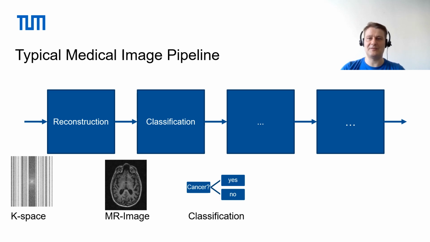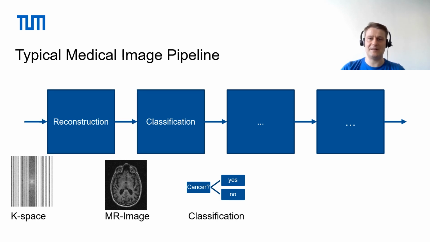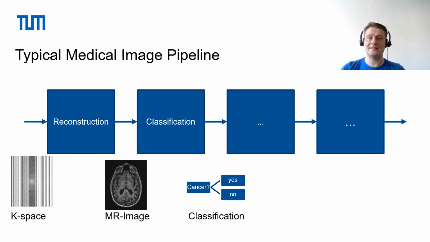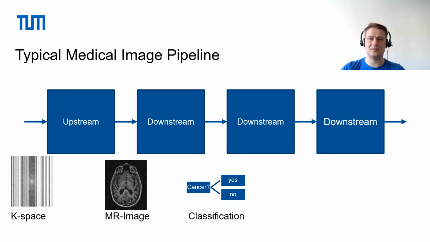In the realm of deep learning for medical imaging, we often encounter complex pipelines where the output of one model becomes the input of another. These pipelines can be quite extensive, involving multiple stages such as reconstructing medical images from undersampled k-space data and subsequently performing classification tasks. Therefore, they can vary in length and include one upstream model followed by multiple downstream models.